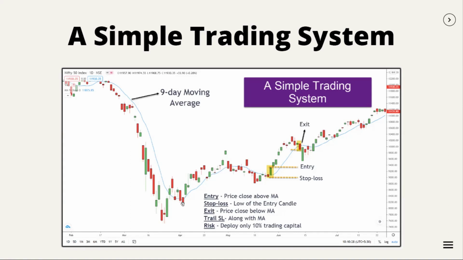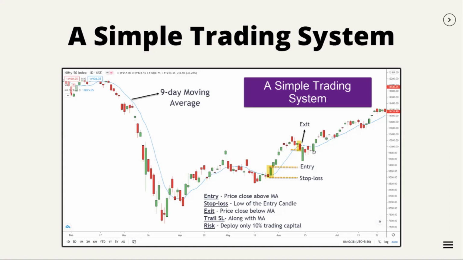There is one more example here. For example, price closed above this moving average here. You would have taken a trade here. So the stop loss is here, and it would have taken the stop loss here. In this case, we have made a loss. So this is one simple example.